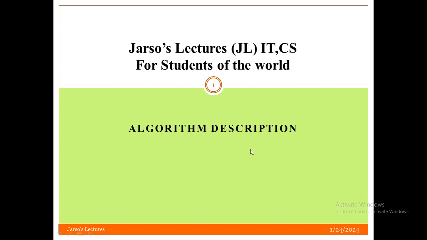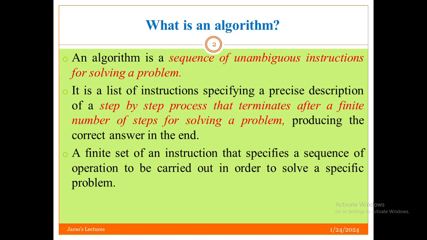Our topic today is algorithm description. Let us see what an algorithm is, and by what methods or techniques we can describe an algorithm. An algorithm is a sequence of unambiguous instructions for solving a problem. When you say algorithm, it means a step by step procedure, a step by step process of solving problems.